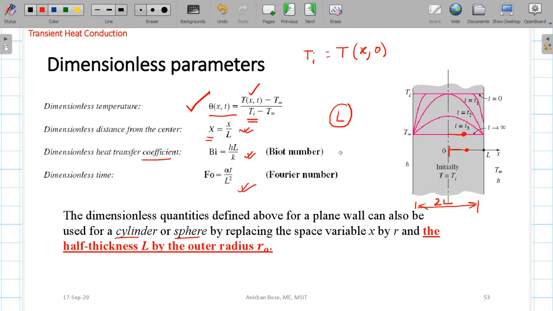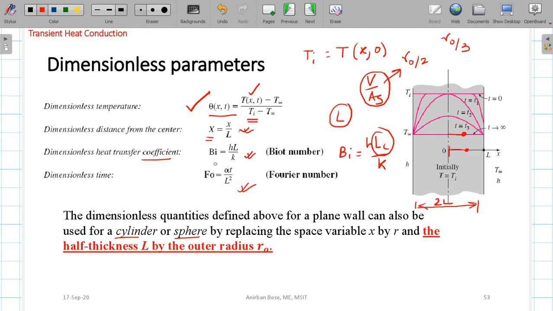If you remember, in lumped parameter analysis we defined the Biot number as h into Lc divided by k, and I told you that this Lc is equal to V by As. If you do that for a cylinder, you will find this comes to R0 by 2, or for a sphere it comes to R0 by 3.